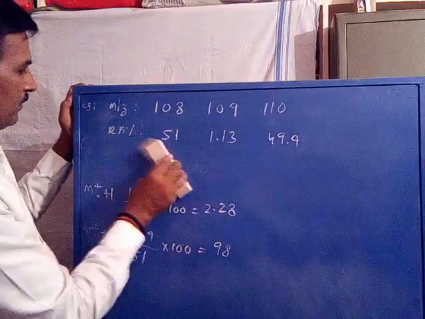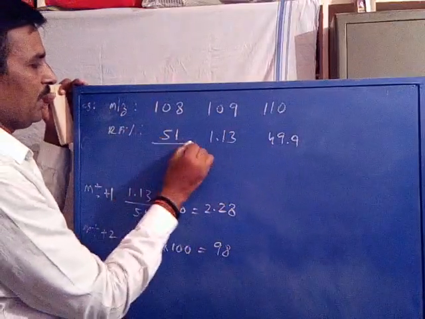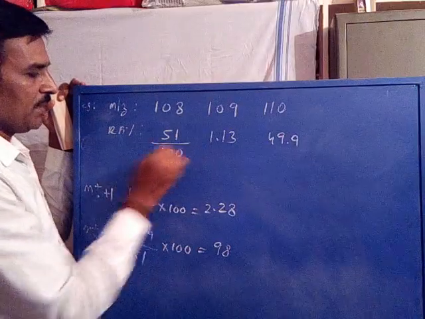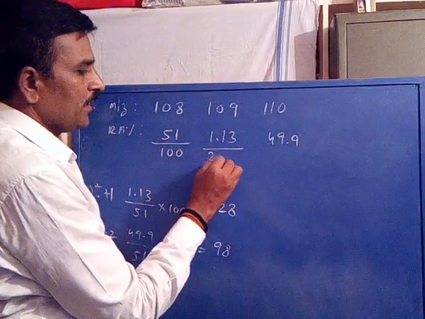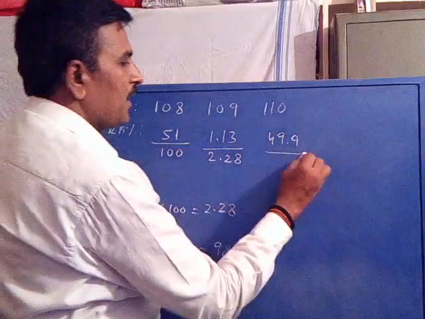For convenience, I am writing the recalculated intensity values here: 100%, 2.28%, 98%.